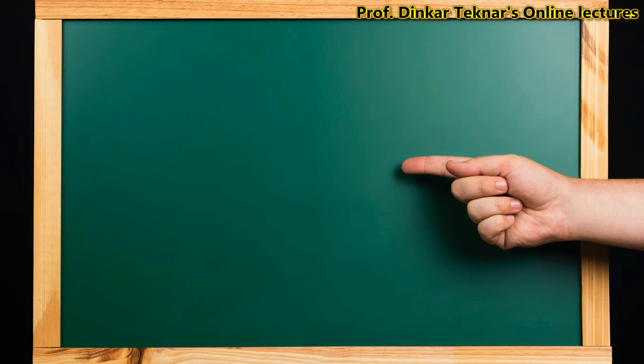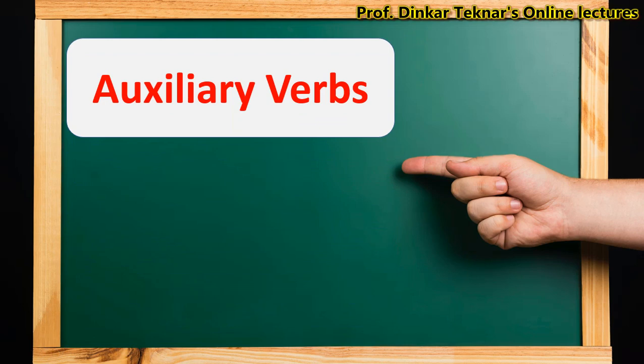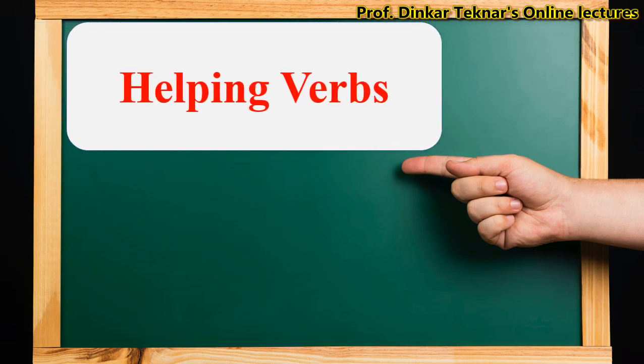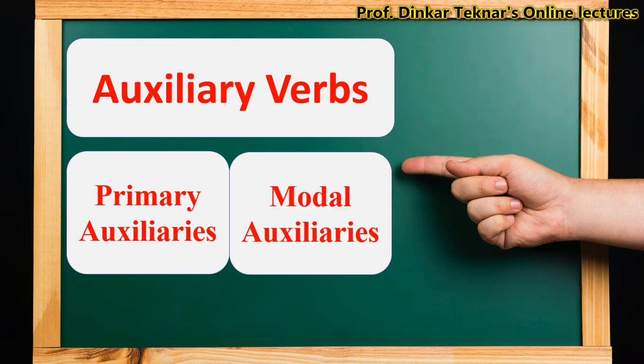Dear friends, today we are going to learn a new grammar topic, auxiliary verbs. Auxiliary verbs are also called helping verbs. So auxiliary verbs are primary auxiliaries and modal auxiliaries.